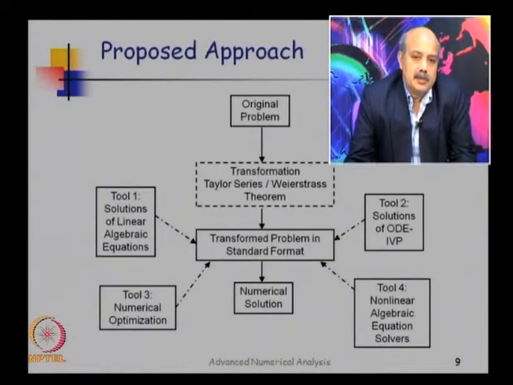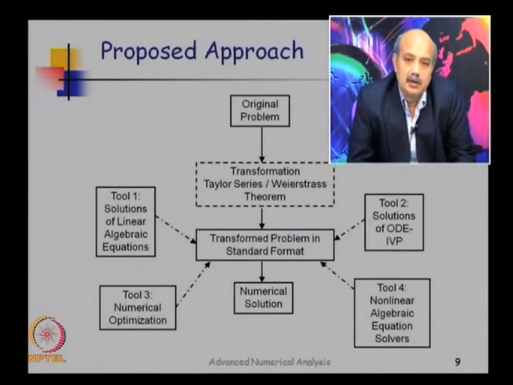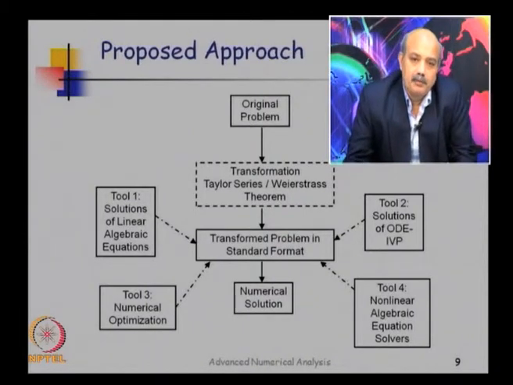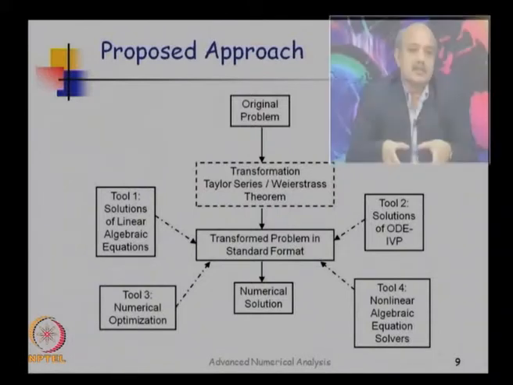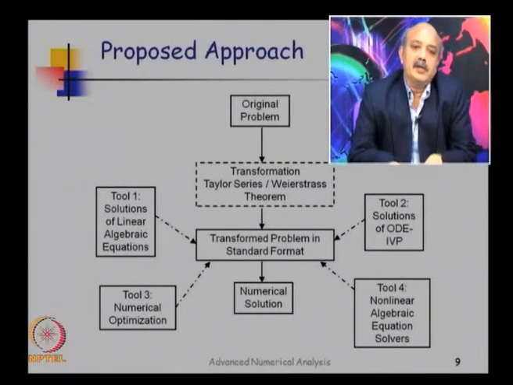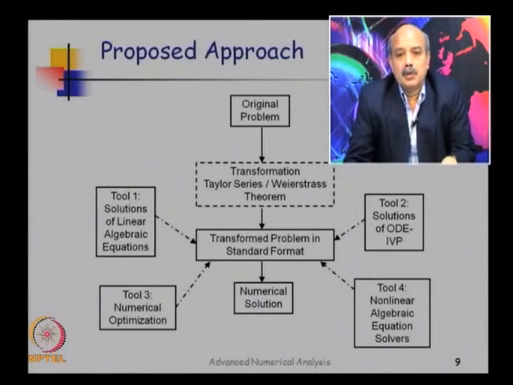If I put this into a pictorial form, then you have an original problem. This original problem might be a partial differential equation. Then you take this original problem, use principles developed in the approximation theory and transform it to what I have called here a standard form.